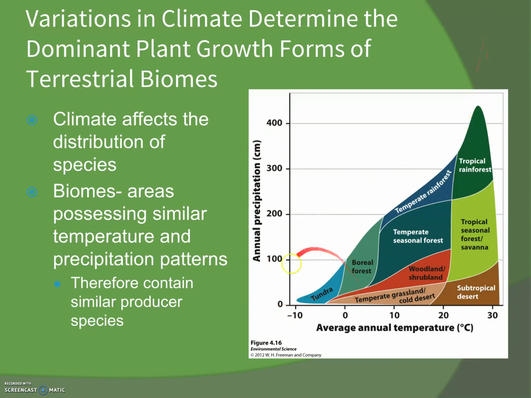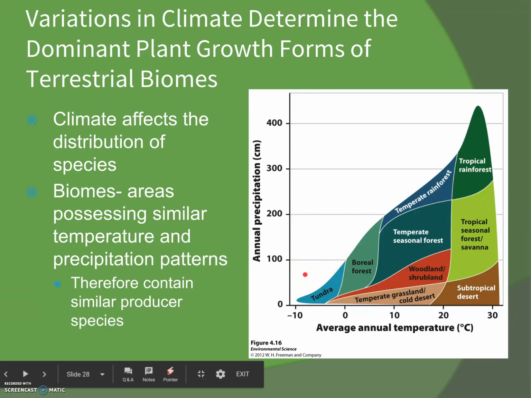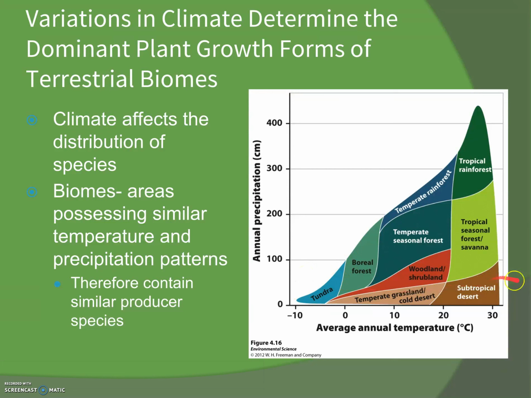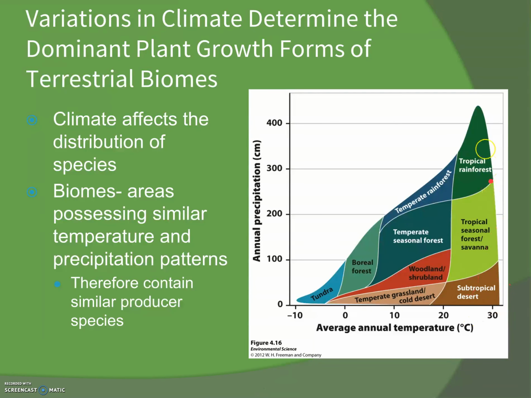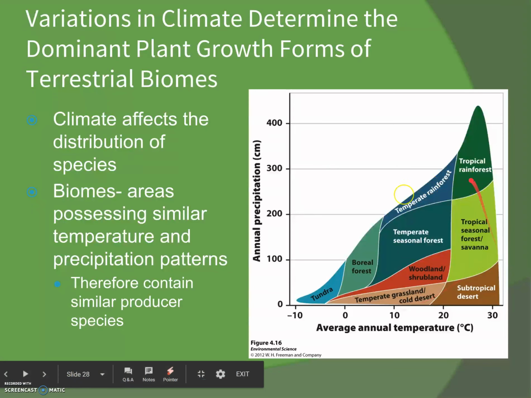We have our tundra that's down here, which is low in precipitation, low on average temperature. We have our desert, which is also low on precipitation, but high in temperature. And then we have our rainforest, which is high in precipitation and high in temperature. These other biomes sort of puzzle in between here.